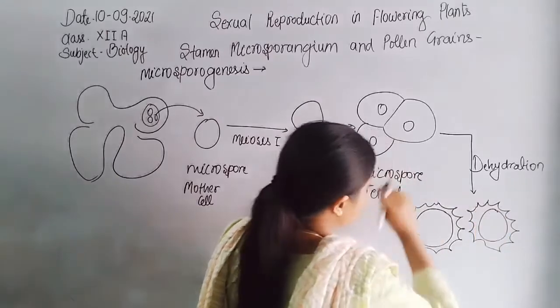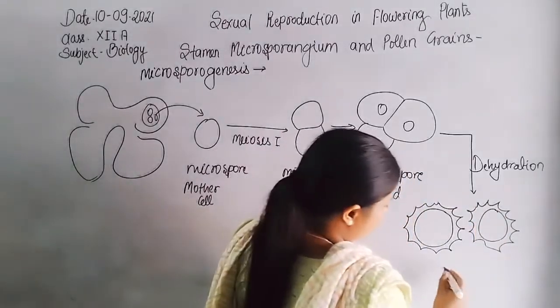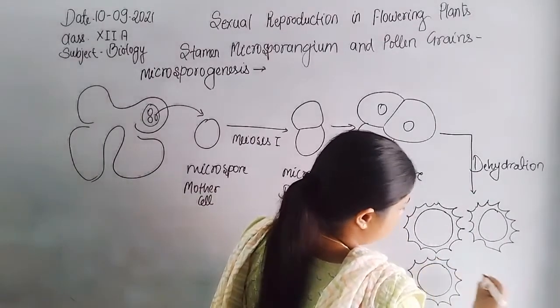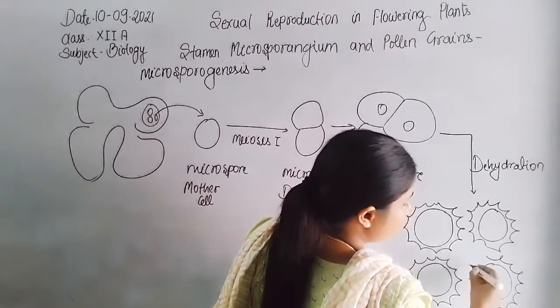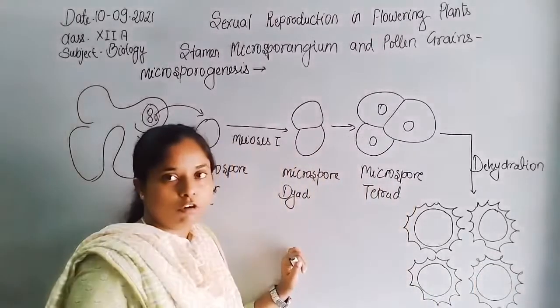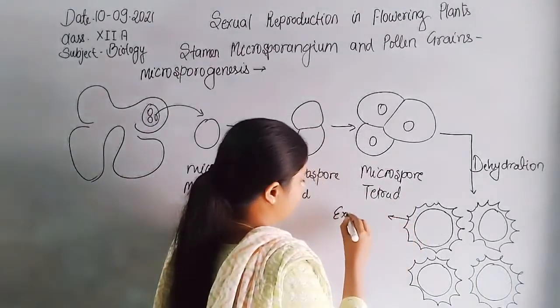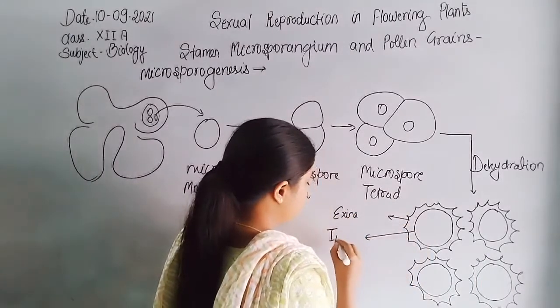All the microspores present in the tetrad form are segregated from each other and covered by exine and intine. The intine layer helps in the formation of the pollen tube, whereas the exine layer provides protection.